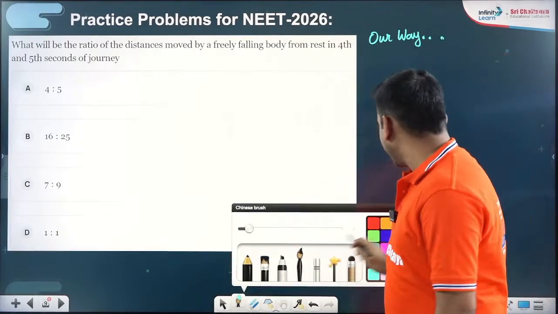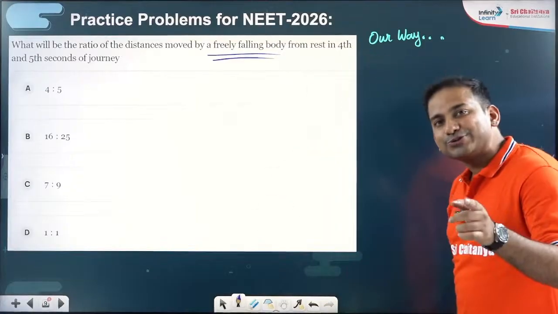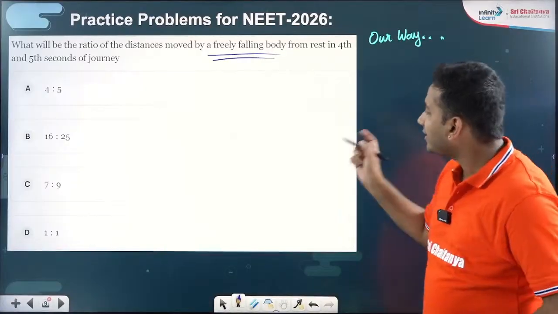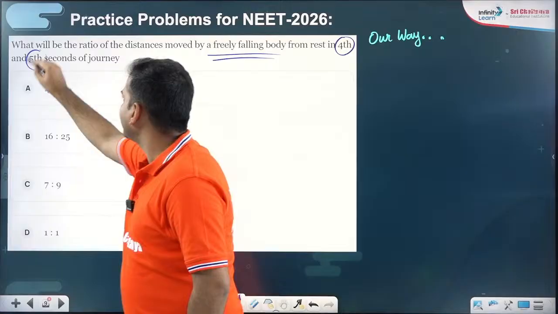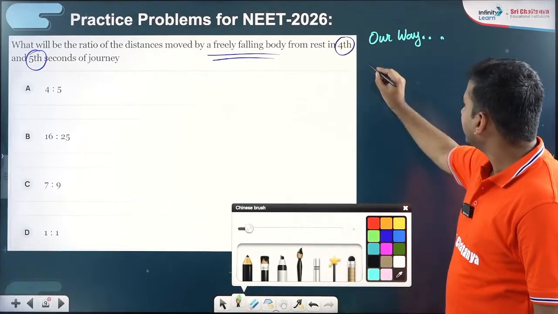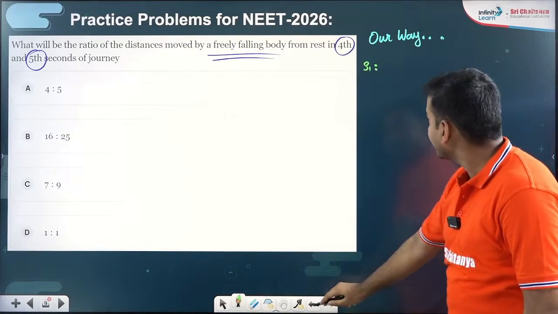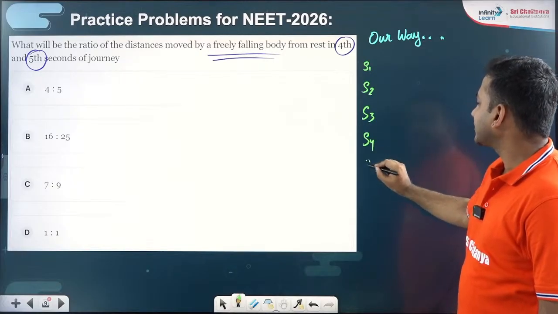Why can you apply Galileo's formula here, sir? Because it is a freely falling body, with u0 constant. Anyways, Galileo talked about the freely falling situation directly. So if they say fourth second and fifth second, they talk about fourth second and fifth second. So let me write this directly in front of you: if I write S1 ratio S2, I mean S1, S2, S3, S4 and S5.